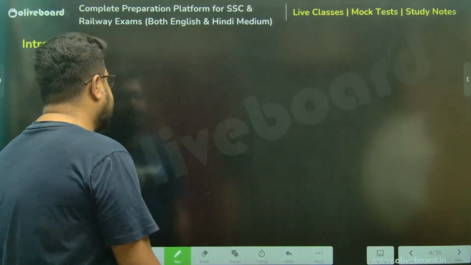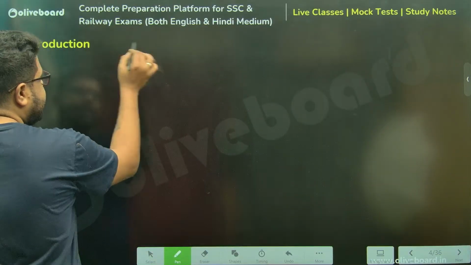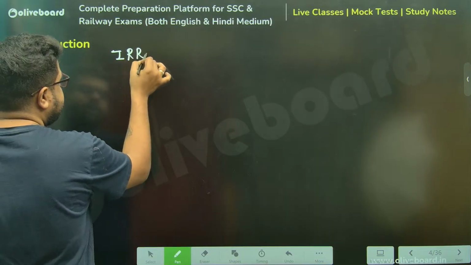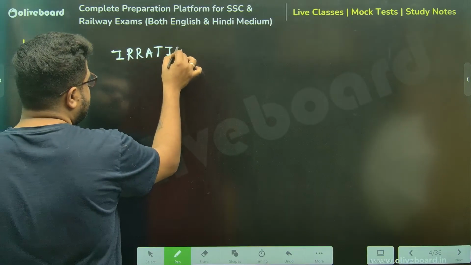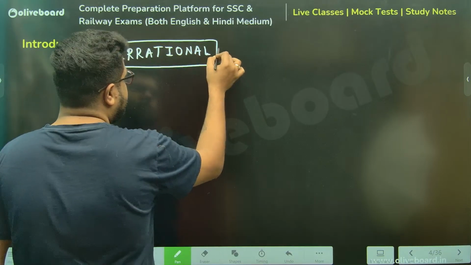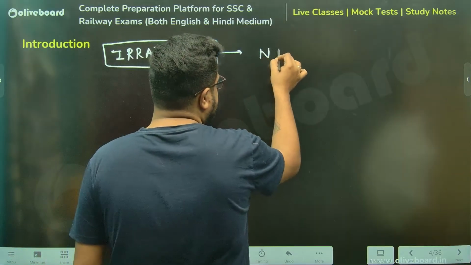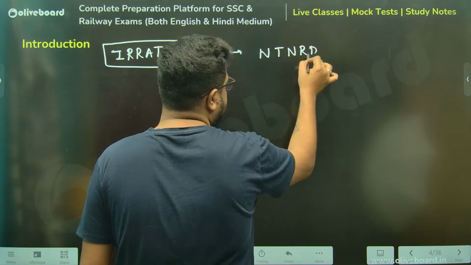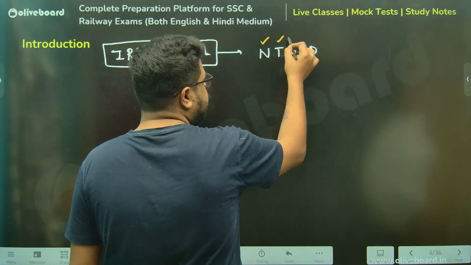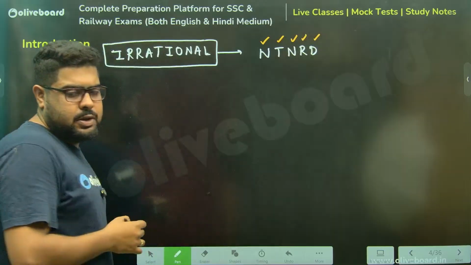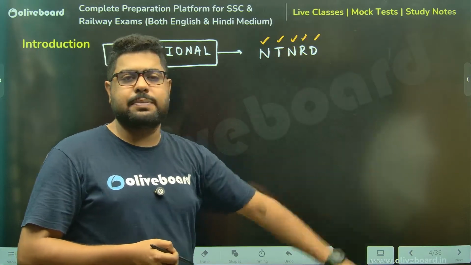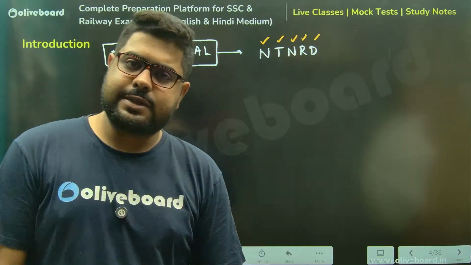Now, sir, coming back to rational numbers. So again, we did rational and irrational. Irrational, you can also remember it like this: it can be written as NTNRD, meaning non-terminating, non-repeating decimals. It is neither getting terminated nor is it repeating. So NTNRDs are all irrational numbers.